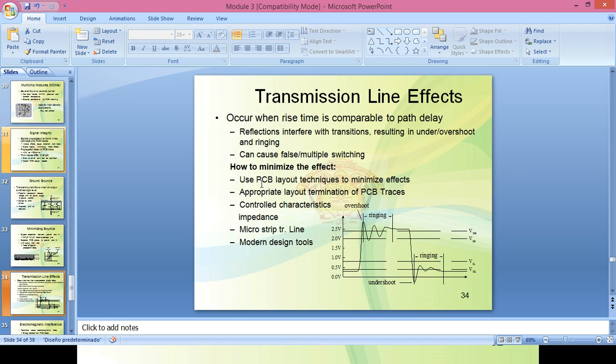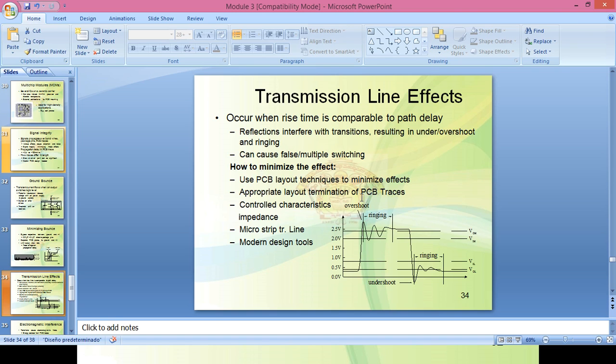The paths should run parallel with proper distance, and the path should have controlled characteristic impedance.